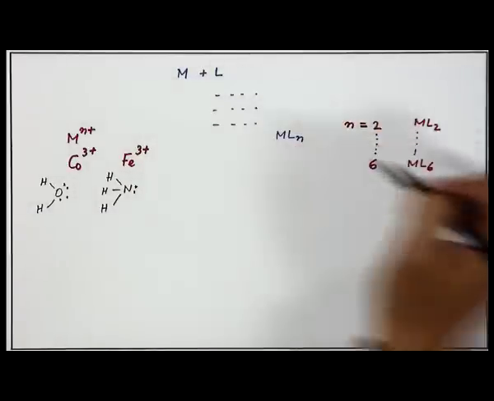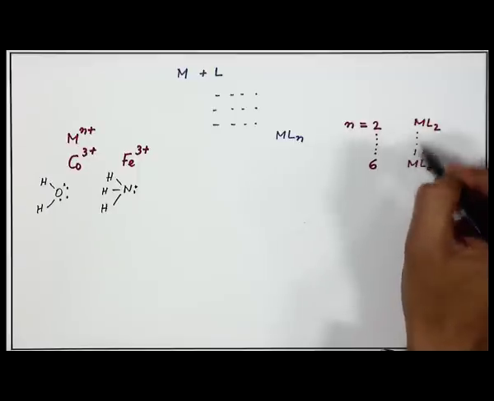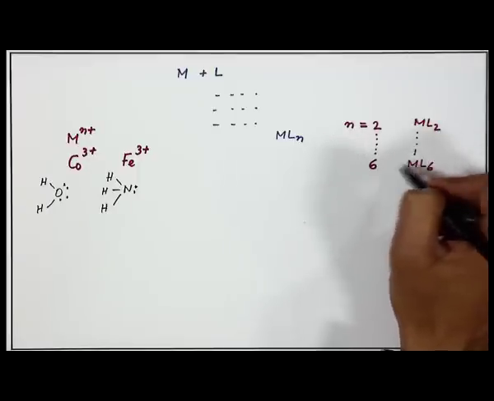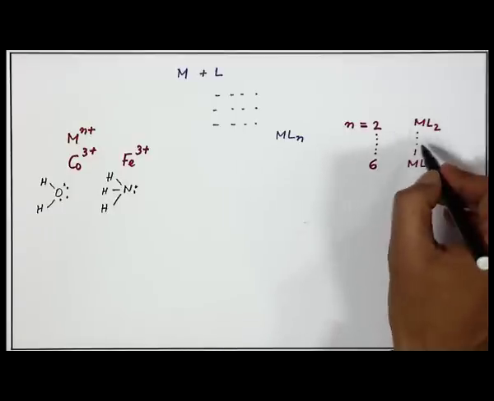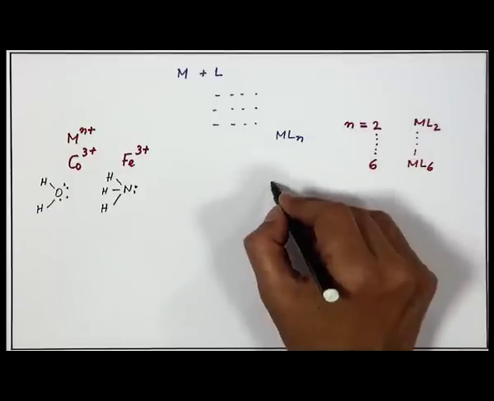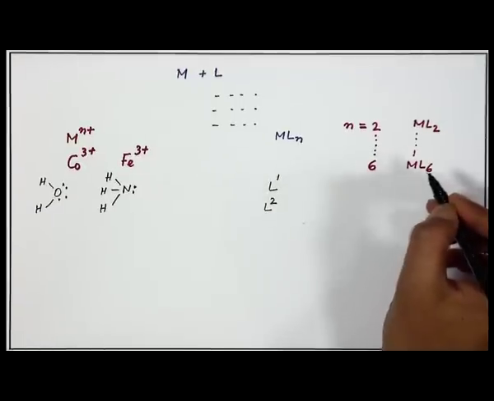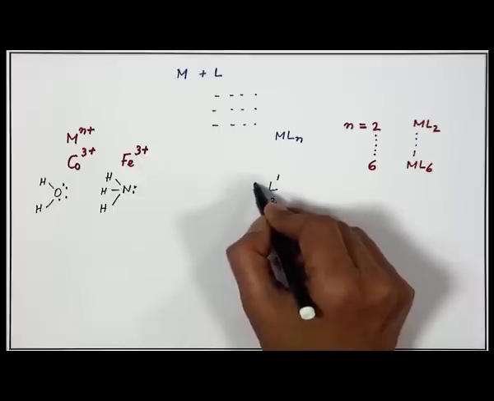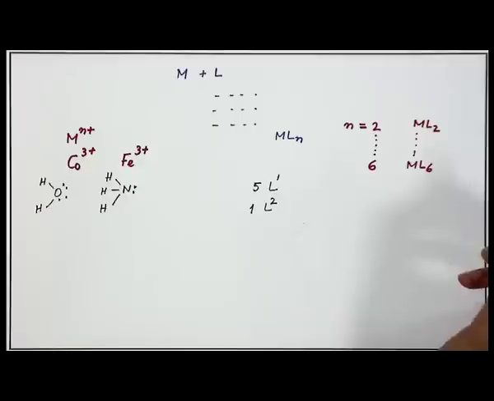If all of them are the same, that means all 6 L are surrounding this particular center M. But if we consider L1 and L2, for example, we will take 5 of them as L1 and 1 of them as L2.